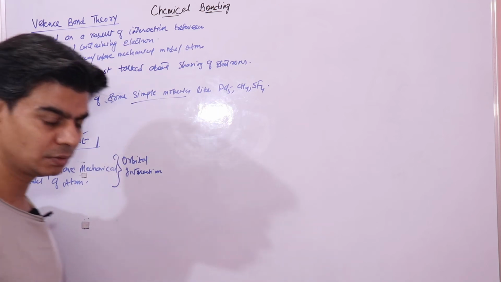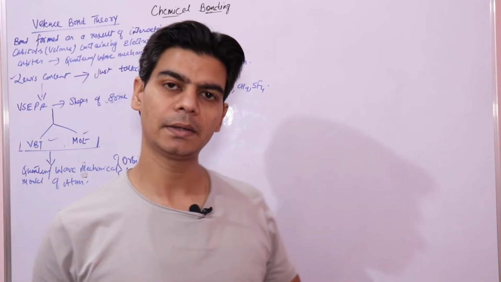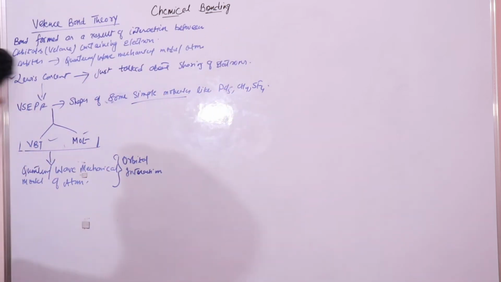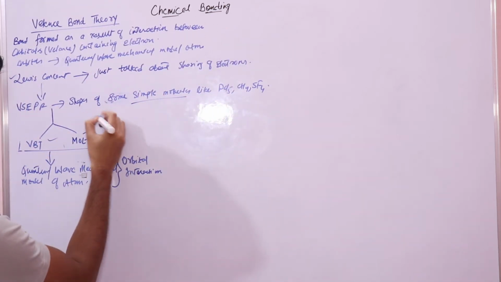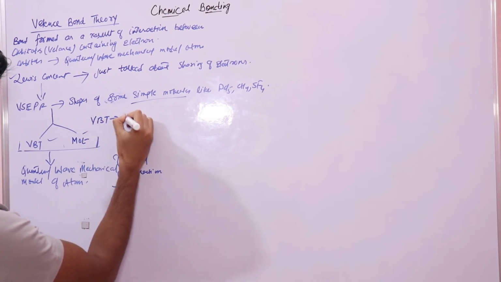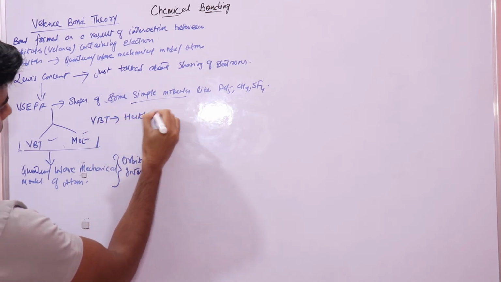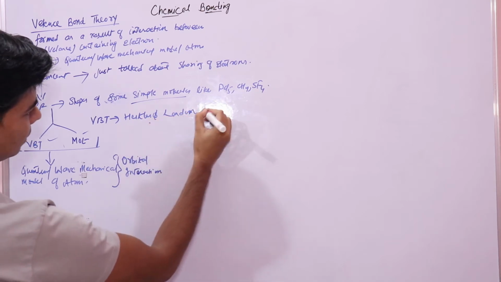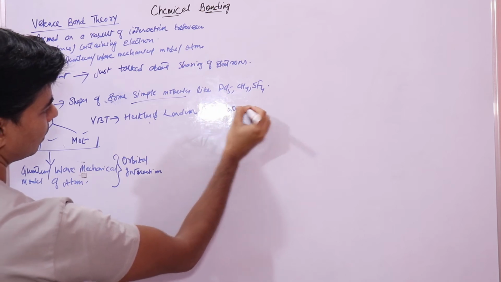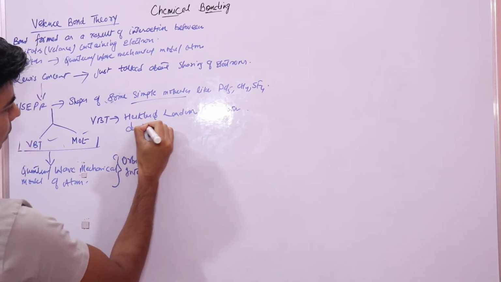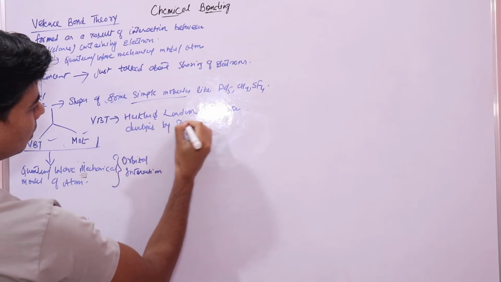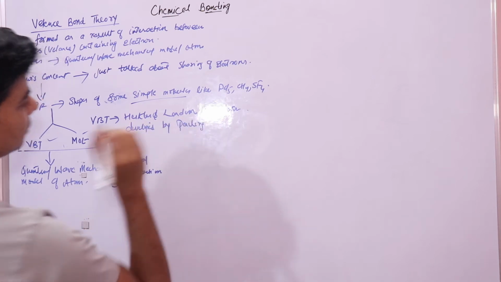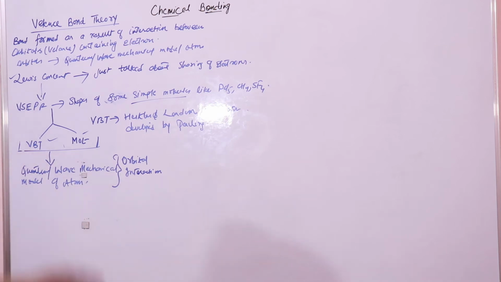This theory was introduced by Heitler and London, who are scientists, and later developed by Pauling. Now, in order to understand valence bond theory, let's take the example of the formation of the hydrogen molecule.